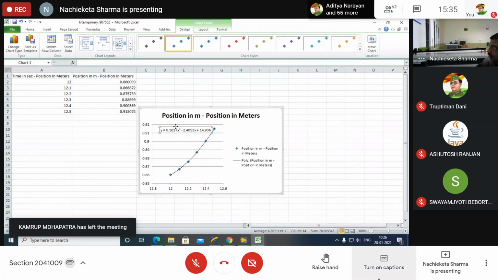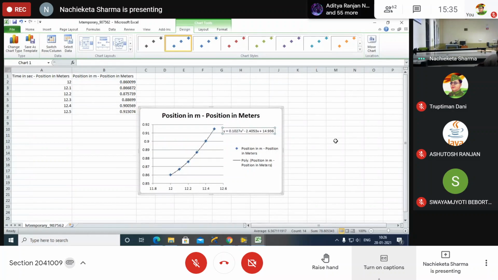Now tell me how much acceleration is there? 0.2054. So after getting it, please find out the mean of upward and the mean of downward and chat me.